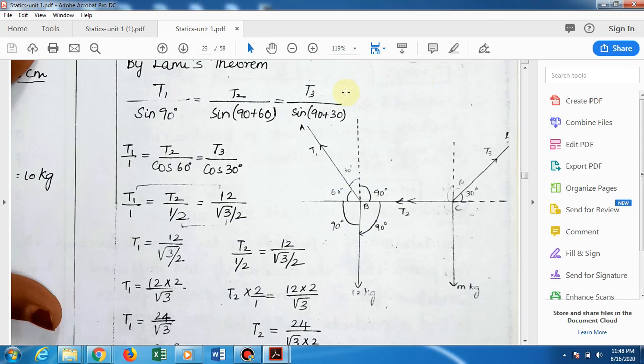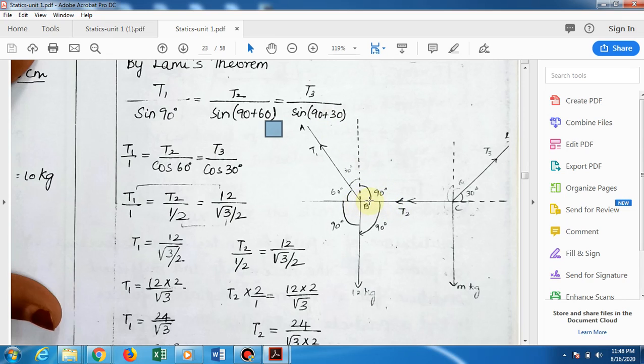By Lami's theorem, you know this: T1 by sin 90 is equal to T2 by sin(90 plus 60), because here the angle is 90 degrees and here you have been given 60 degrees. 90 minus 60 you will get 30. So T2 divided by sin(90 plus 60) and T3 divided by sin(90 plus 30). Here 90 plus 30, 90 plus 60.